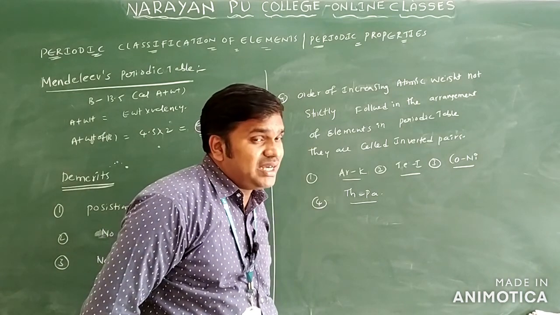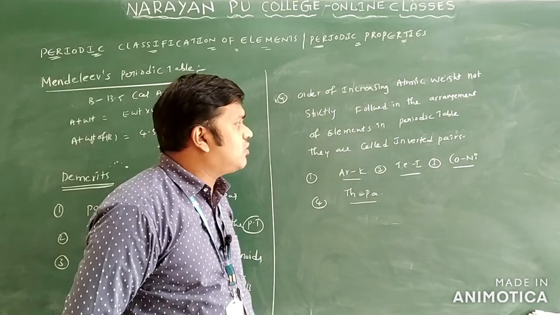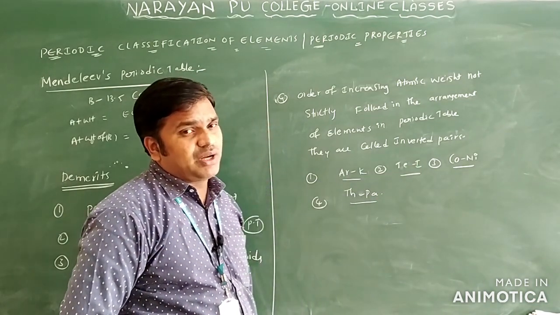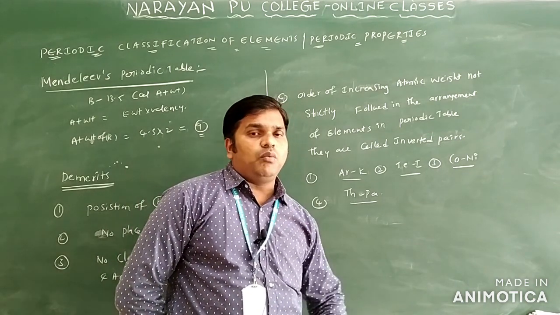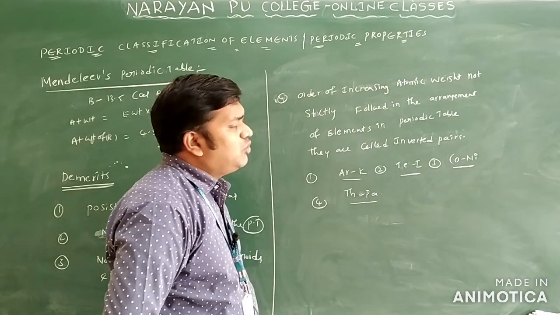Why? To maintain the properties of these elements. These are called inverted pairs.